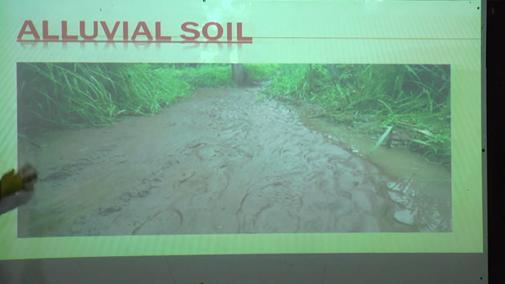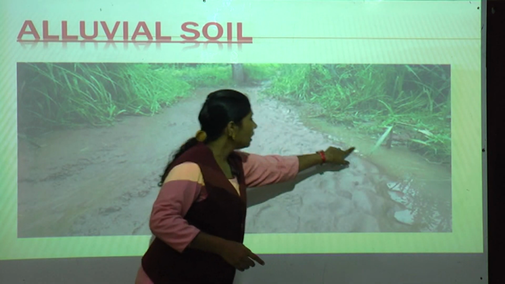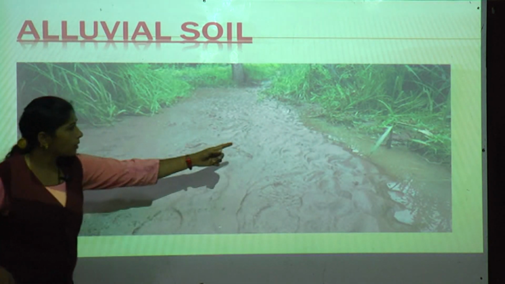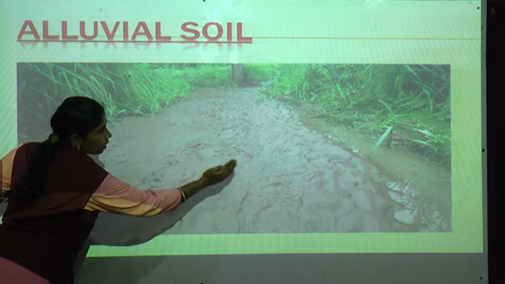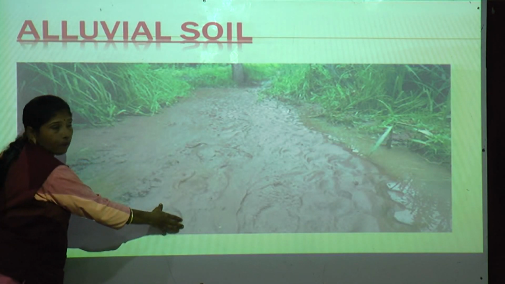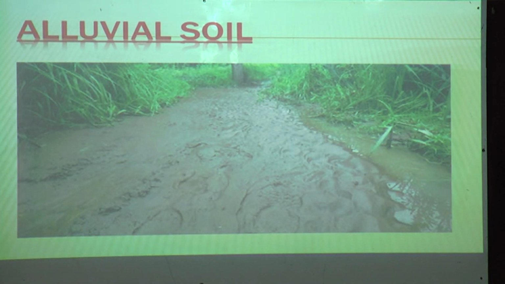As this soil is very fertile, a nice type of crops we can grow here. Can you see the water beside it? See, it is deposited on the bank of the river. All the silt is deposited there.